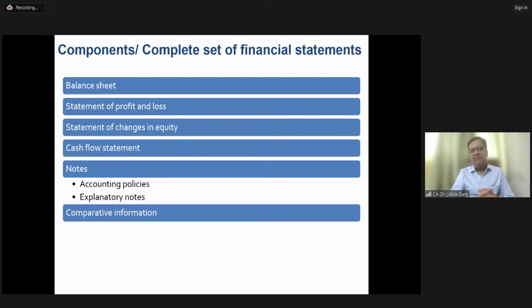And of course, we need to provide comparative information for the whole set of financial statements. Means a comparative balance sheet should be there, comparative P&L should be there, comparative statement of changes in equity should be there, comparative cash flow should be there, and in the notes to accounts, all the comparisons need to be provided, right? Right, friends? So these are the components of the financial statement.